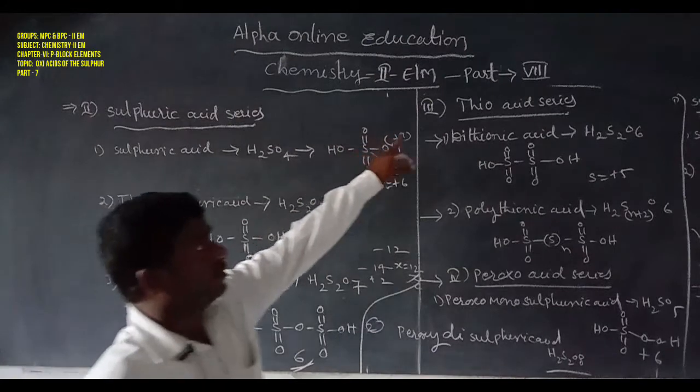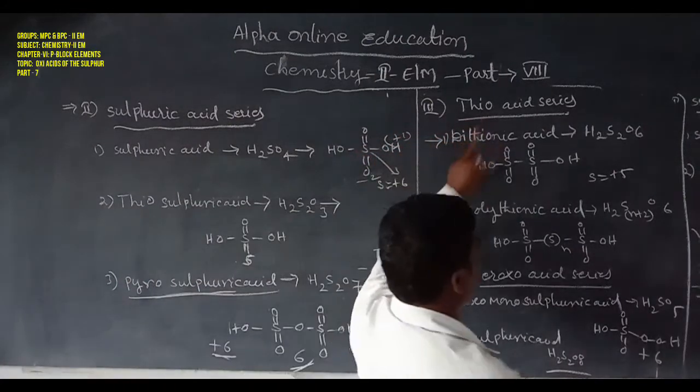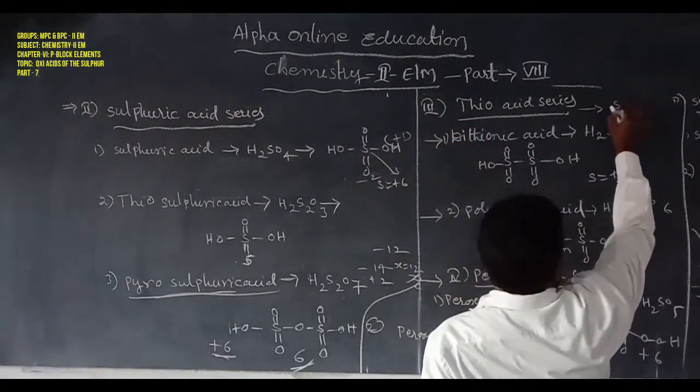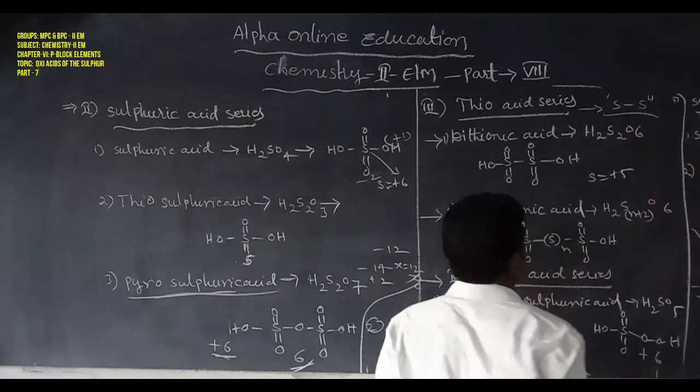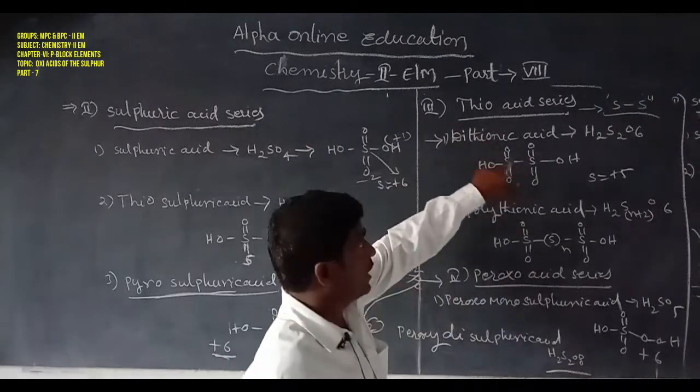Next, the third one, the thio acid series. Thio means that the sulfur is bonded or linked with another sulfur, and that is called the thio acid series.